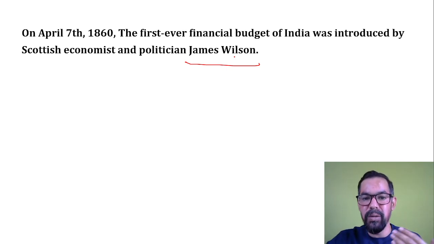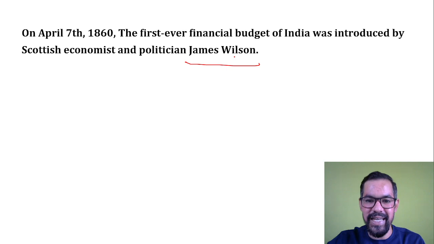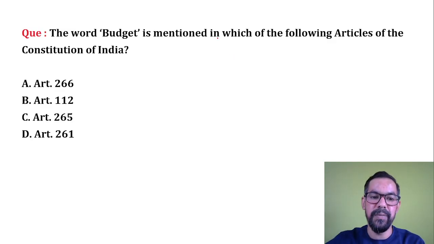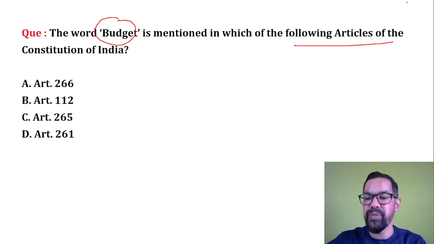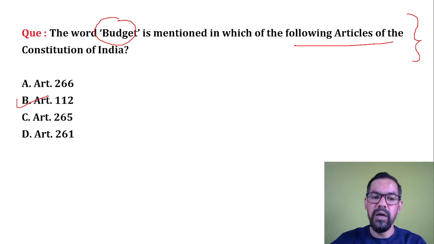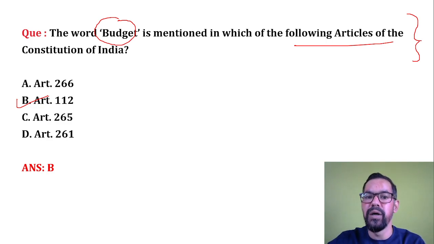Okay, so do remember these particular facts as well, which can help you in your examination. Next one, the word budget is mentioned under which of the following articles of the Constitution of India? The terminology budget, or the annual financial plan, is generally defined under Article 112 of the Indian Constitution. So it is defined as an annual financial plan basically.